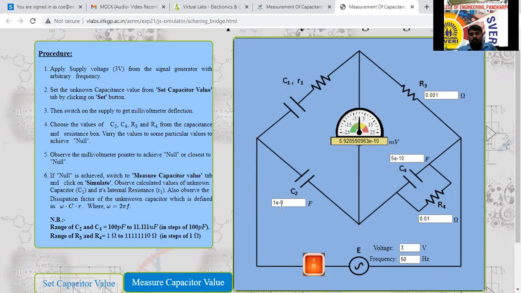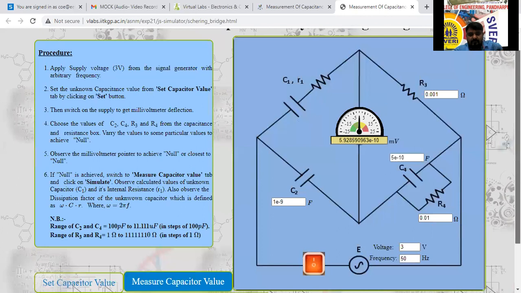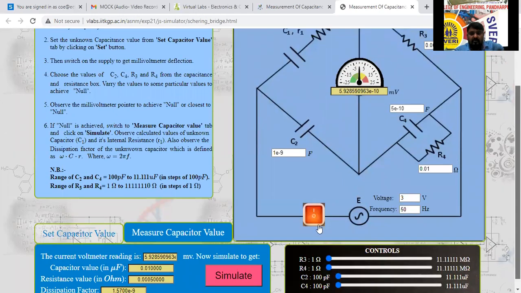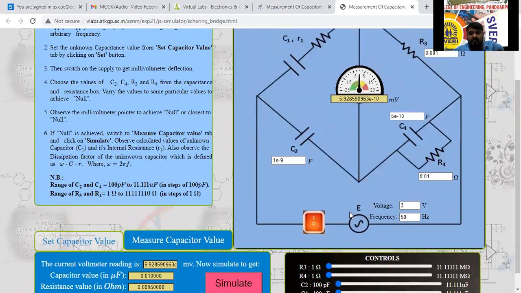This is the C2 value. This is the R2, R3 value. This is R4 value here. Is it clear? Is it clear? We'll do that one. For another readings, we'll start that one.